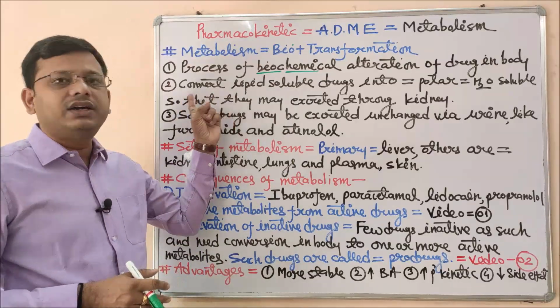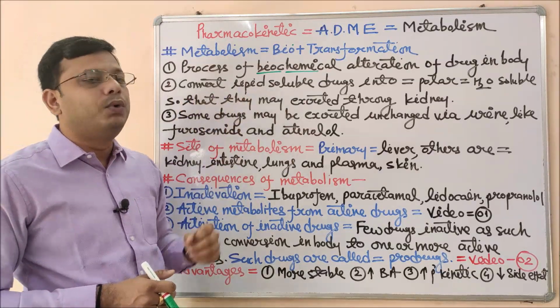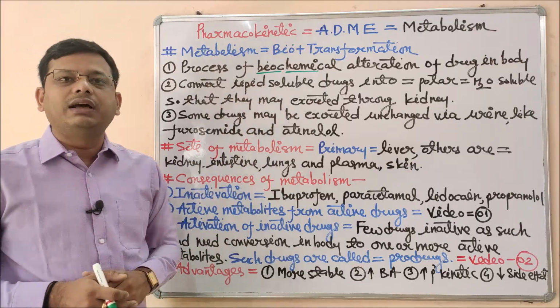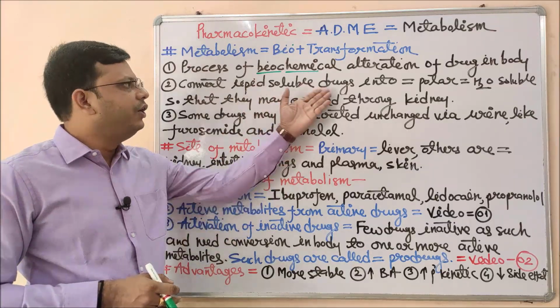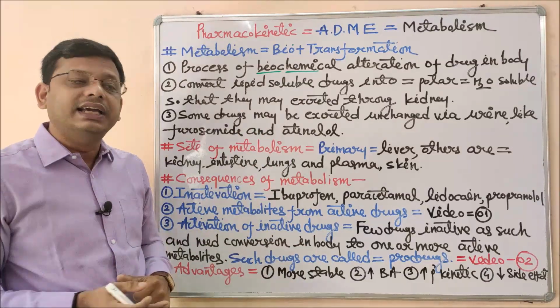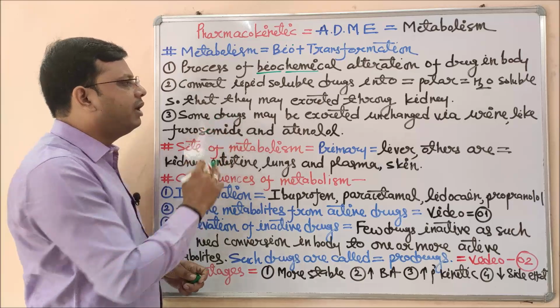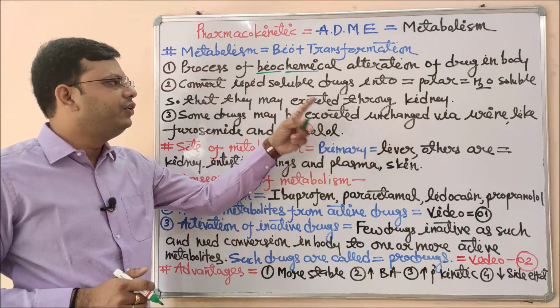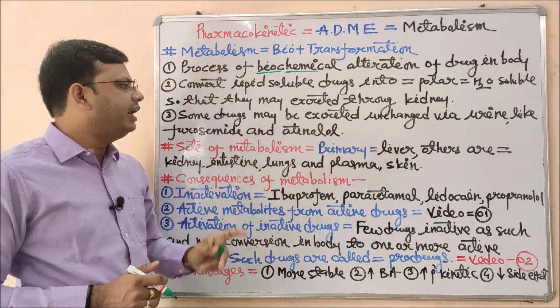So to eliminate the drug into the urine, that drug should be polar, so that this metabolic process converts the lipid soluble drug into a polar substance or water soluble drug, so that it may get excreted easily. The third one says some drugs may be excreted unchanged via urine, like furosemide and atenolol.